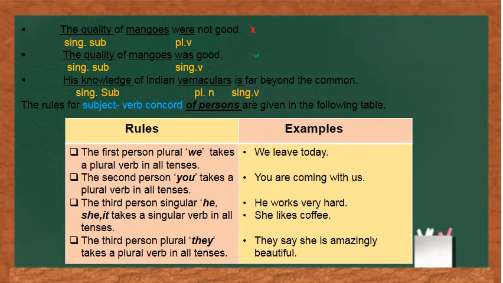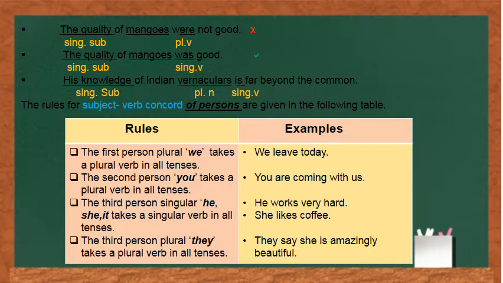But in the second sentence, we have used a singular verb was, which is according to the rule. So it is correct. We have used was according to the proper subject, the quality, and the subject is singular in nature, so we have used a singular verb. Mangoes is not our subject, so we have not used the verb according to mangoes. So the correct sentence is, the quality of mangoes was good.